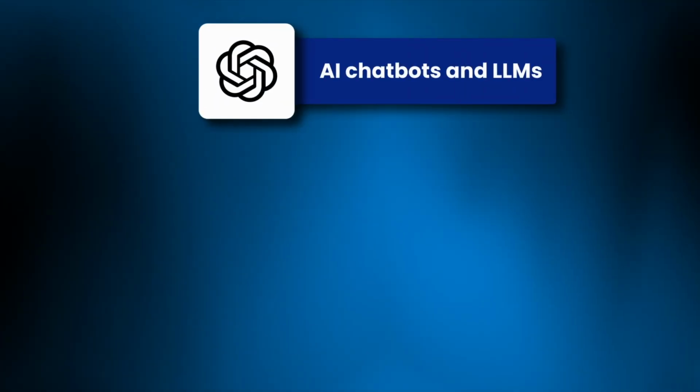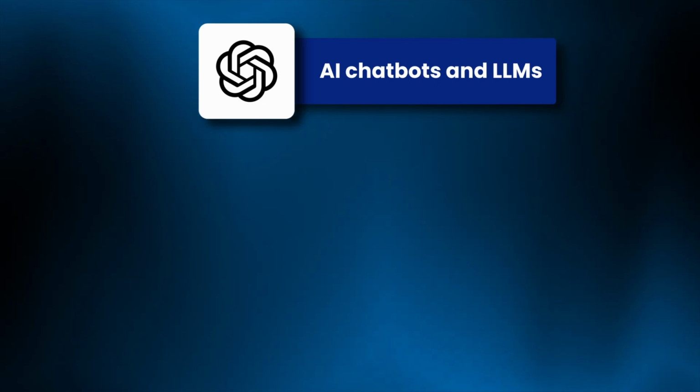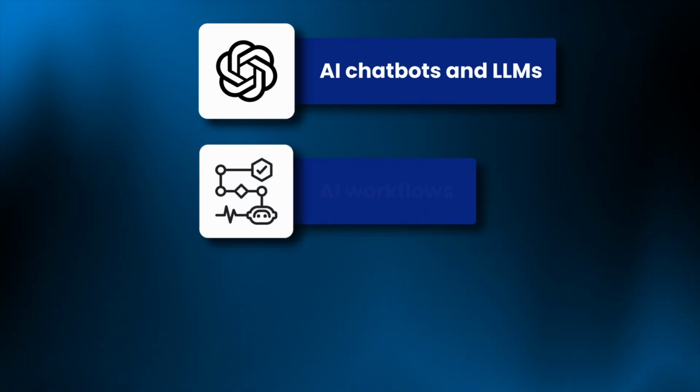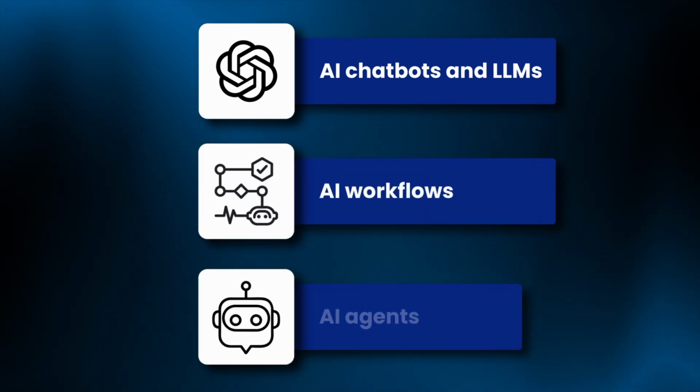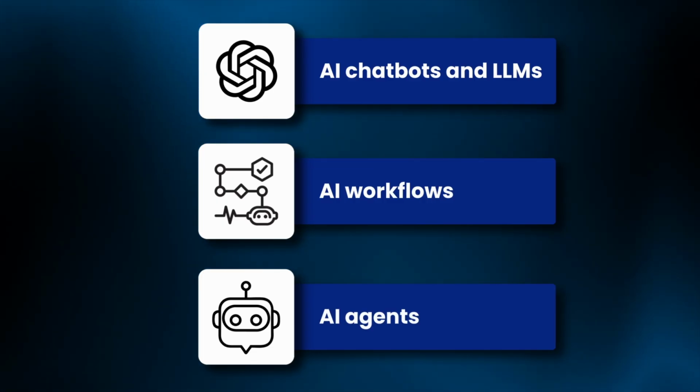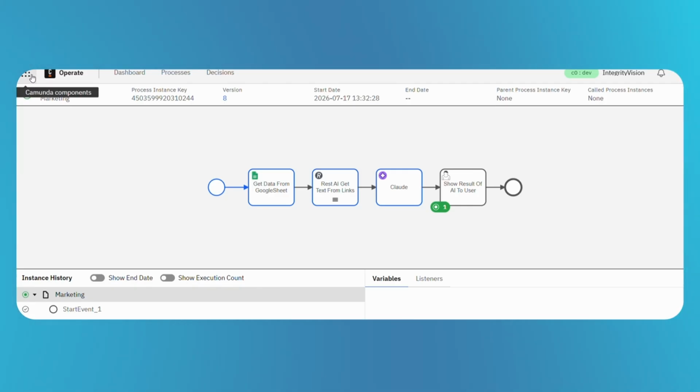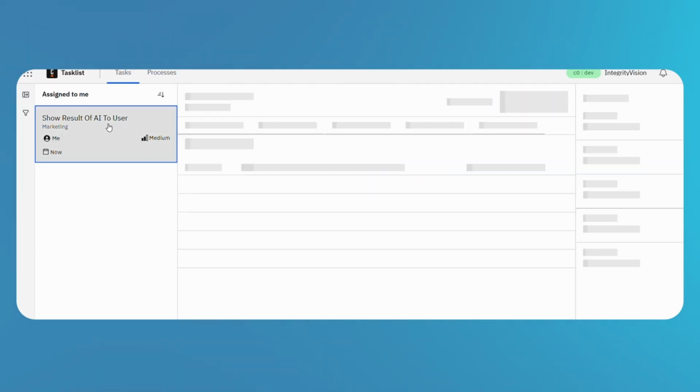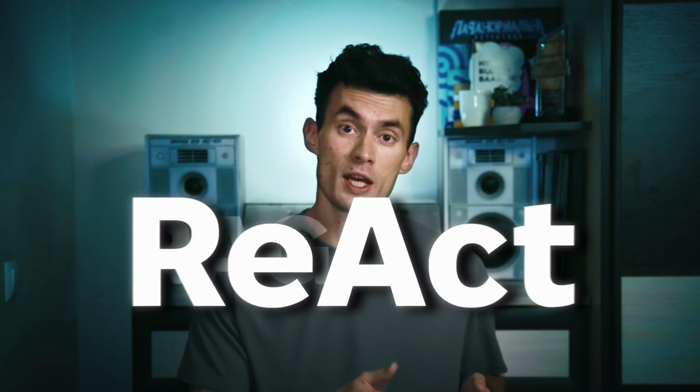In this video, we will follow a simple 1-2-3 learning path. We will start with AI chatbots and large language models, which you are already familiar with. Then we will move to AI workflows, and finally we will explain AI agents. Also, you can see practical examples that you can encounter in real business situations. And believe me, those terms that may sound intimidating, such as RAG or ReAct, are much simpler than they seem.